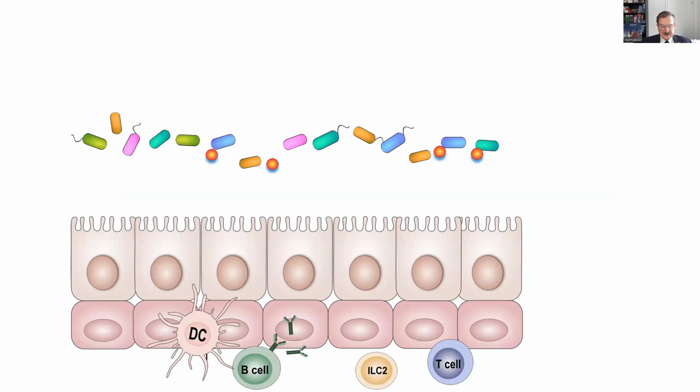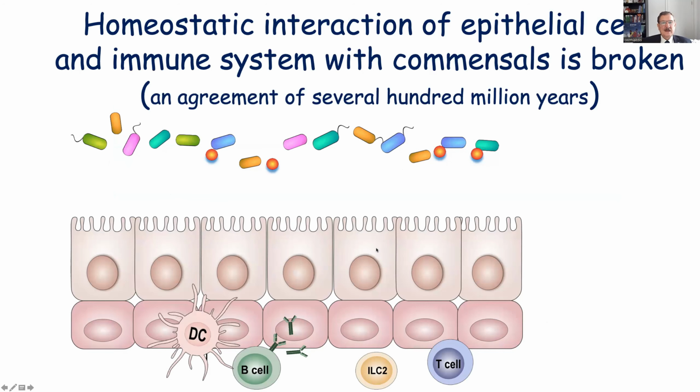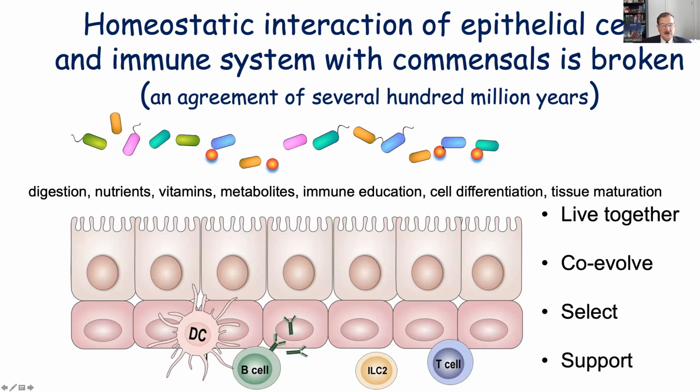One of the most important mechanisms is that the healthy interaction of the microbiome and epithelial cells is broken. And this homeostatic interaction has been an agreement of several hundred million years between mammals, animals, and the microbiome. So as humans, for several million years, we have been carrying these microbes in our body. And these microbes have a certain job. They have to help digestion, provide nutrients, vitamins, and metabolites, take a role in the education of our immune system, help the differentiation of epithelial cells and immune system cells, and help the maturation of the tissues.